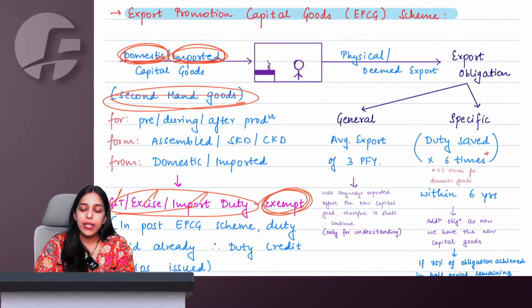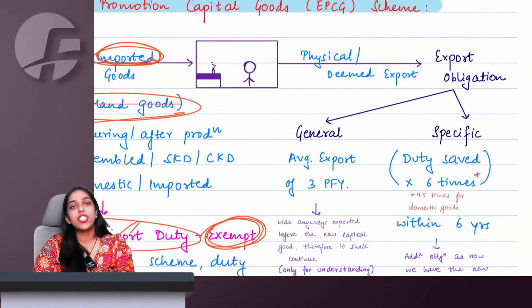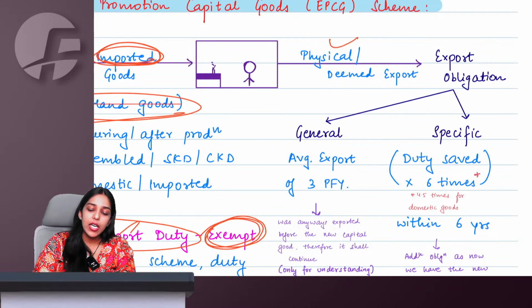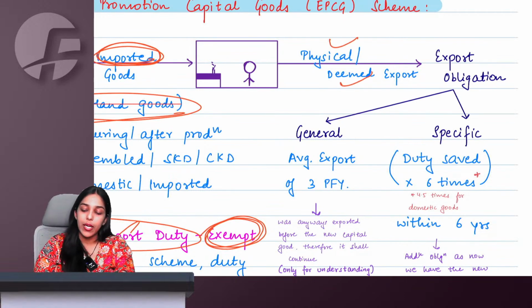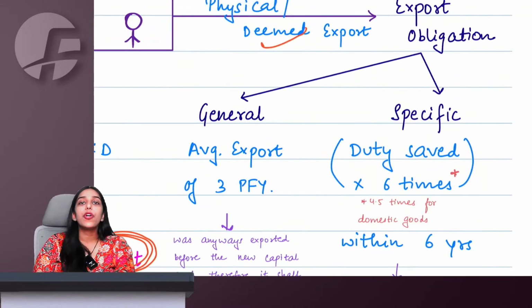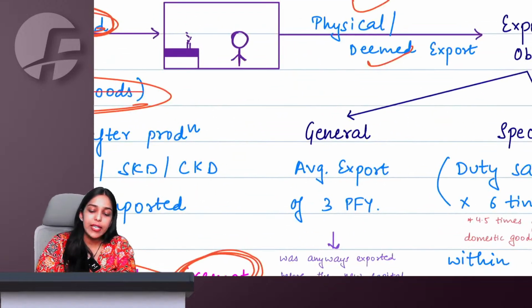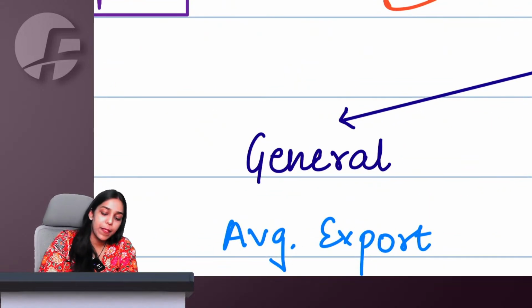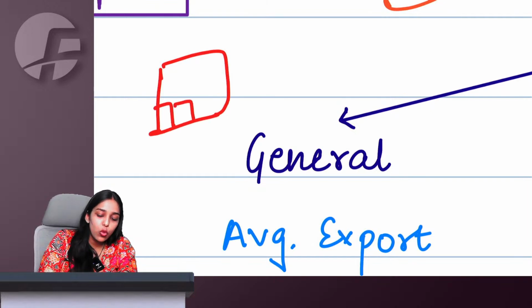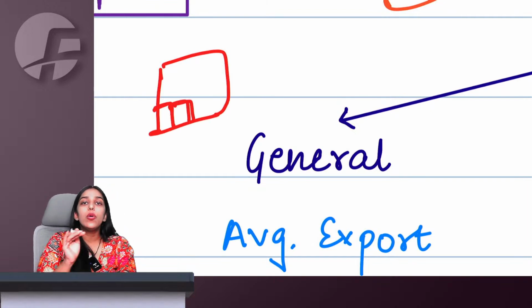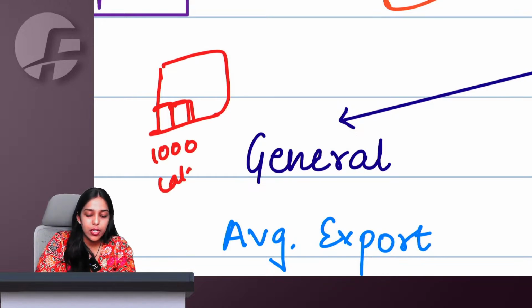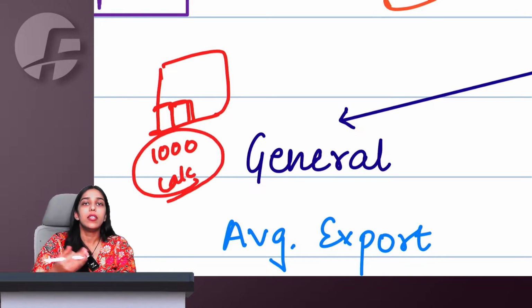Okay. But now, what is the export obligation that I need to fulfill? Physical and deemed exports, everything is allowed. Now we come to the export obligation. Let us take an example so that you get better clarity. I already had 2 machines in my factory. Using these 2 machines, yearly I used to manufacture 1000 calculators and export them.